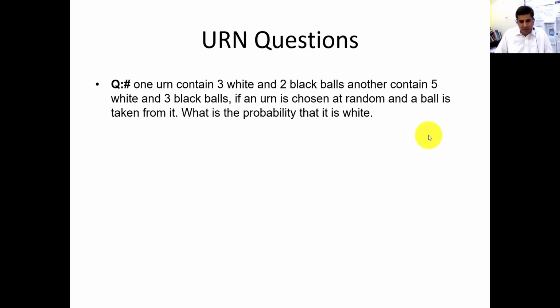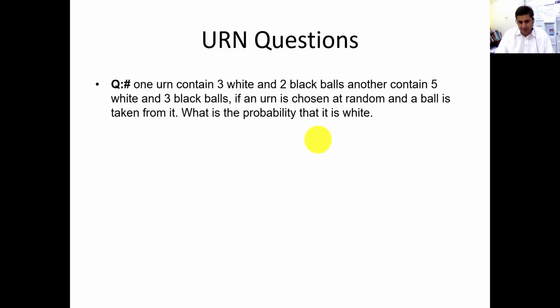For example, one urn contains, so urn means a box. One urn contains 3 white and 2 black balls. Another contains 5 white and 3 black balls. If an urn is chosen at random and a ball is taken from it, what will be the probability that it's a white ball? So now for such questions you need to construct a decision tree type thing.